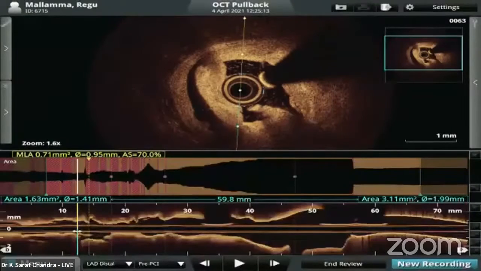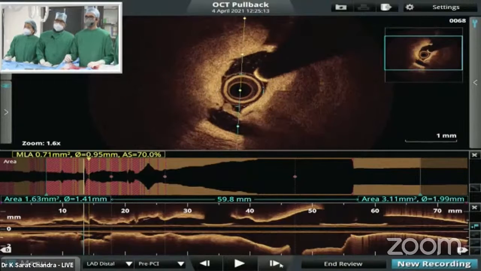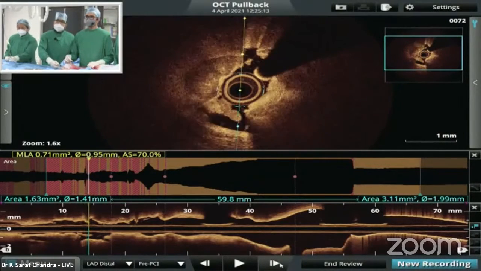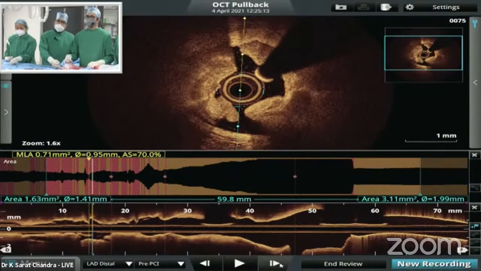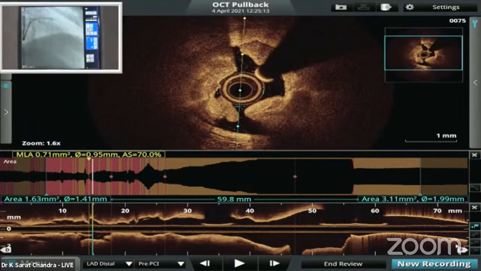Yeah, I saw that. As you have shown, it is densely calcified all around. It needs calcium modification therapies, but unfortunately the vessel size is not big enough for IVL. So you have to go in with an OPN balloon and prepare the bed well. At the same time, given the diffuse and small caliber of the vessel, it is probably an acute and chronic lesion. That is the diffuse lesion there, which is why there are difficulties in the diagonal as well. So maybe the history was not totally representative. So you have to prepare the bed well and then put a stent. The angiogram is so deceptive. Angiogram wise, we are not anticipating it. We are unable to see the calcium.